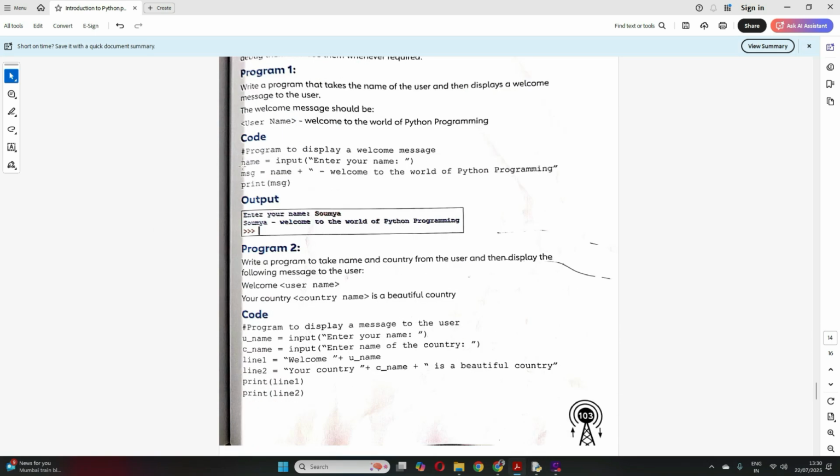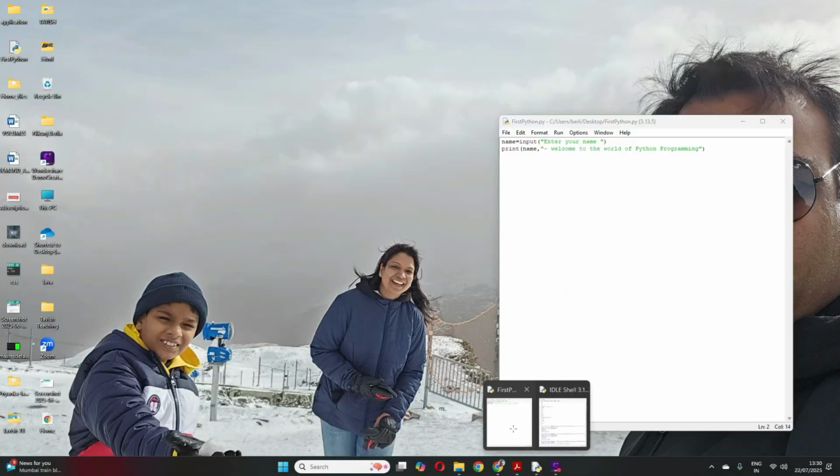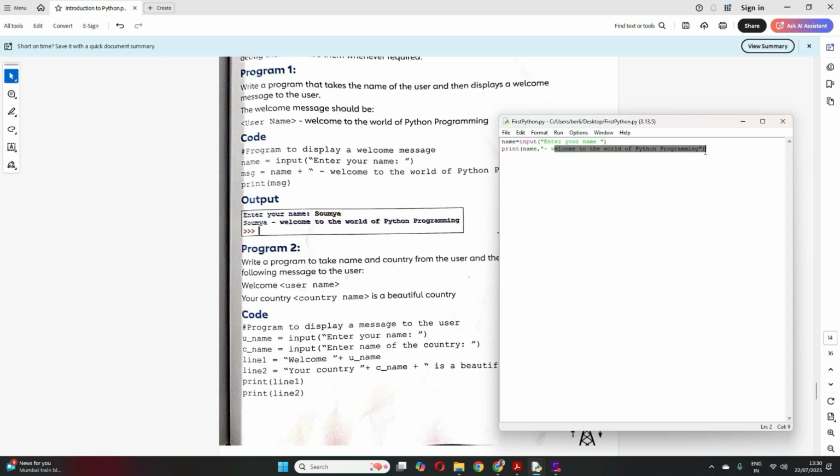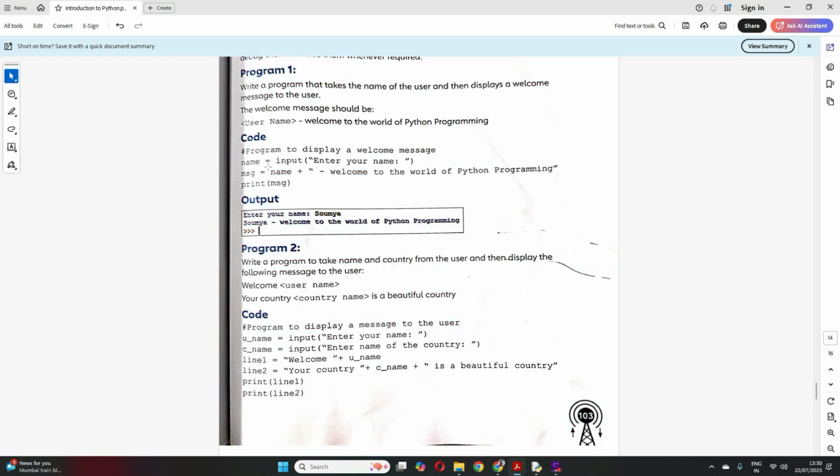Now let's see how the program was written in your book. So the book also first inputs the name in a variable name. Here I have directly printed the variable with this message. But what they are doing is concatenating these two things in a new variable called message. Here I am concatenating, meaning joining, these two strings. This is a string and this was a string. So it's just joining with a plus sign. So name plus whatever I write here, that will join and then print message. So you can do it this way also.